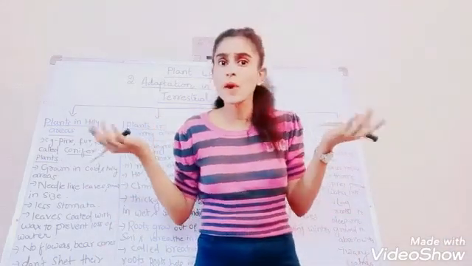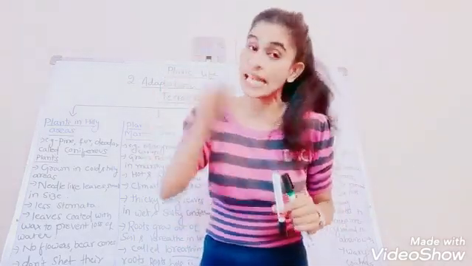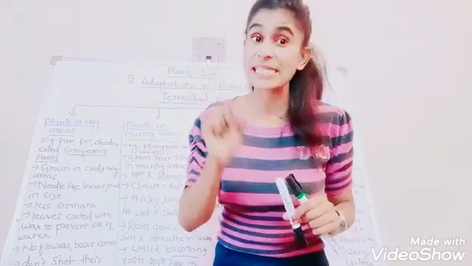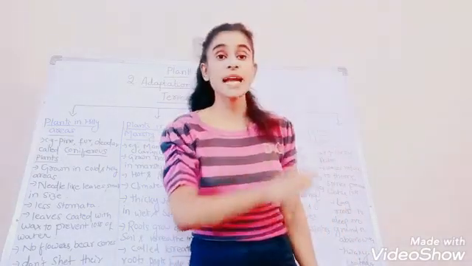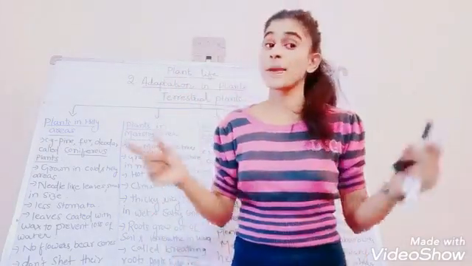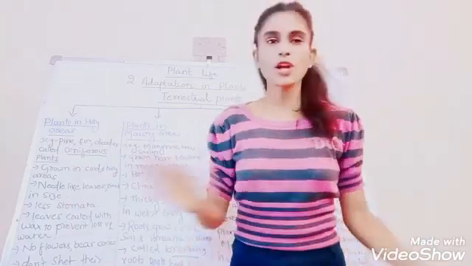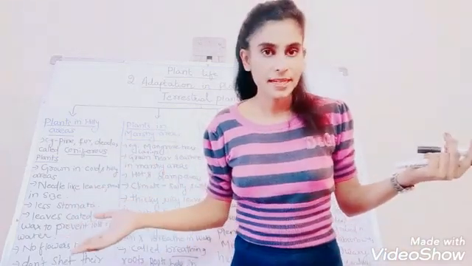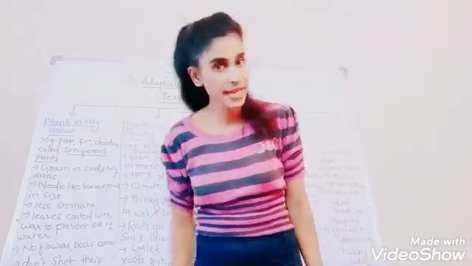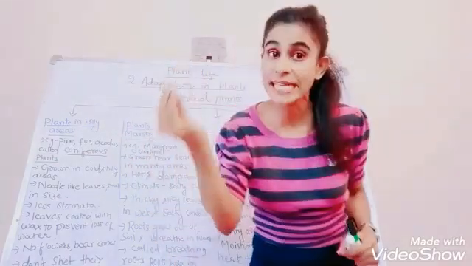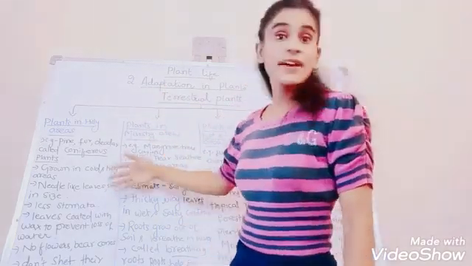Now you are going to ask me, what is stomata, ma'am? Stomata are small pores which are present in the leaves through which exchange of gases takes place in plants. Remember, stomata are the small pores present in the green leaves for the exchange of gases in plants. In short, these are the breathing organs of plants. So these stomata are very few in the plants which grow in the hilly areas because of the small size and needle-like pointed structure. You might have seen this on TV or in movies. And they have fewer stomata.